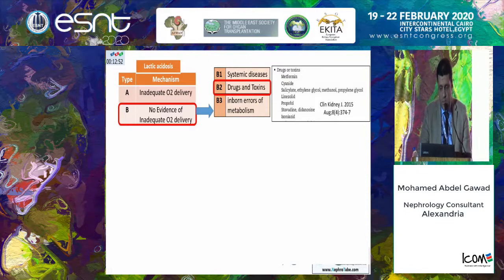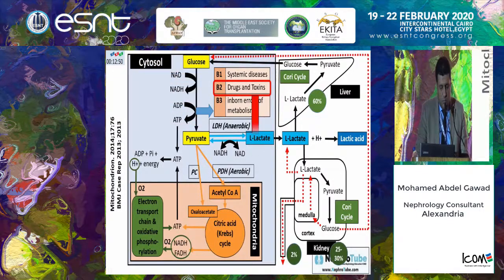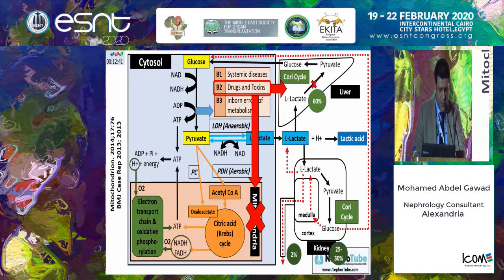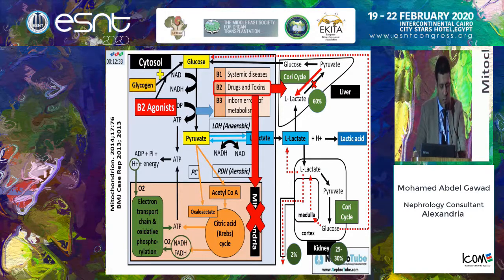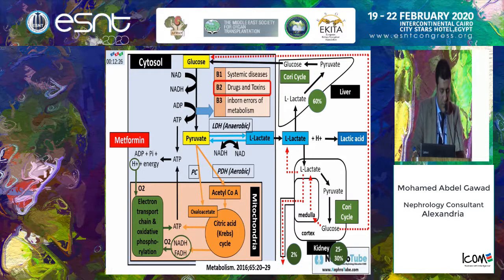Multiple drugs and toxins may cause lactic acidosis. Most of them, the main pathophysiology is by preventing mitochondrial metabolism of pyruvate, or blocking liver metabolism of L-lactate, and even conversion of pyruvate to L-lactate. In specific, beta-2 agonists, as in pheochromocytoma, increase glycolytic activity and block the pyruvate dehydrogenase enzyme. I will concentrate more on metformin.